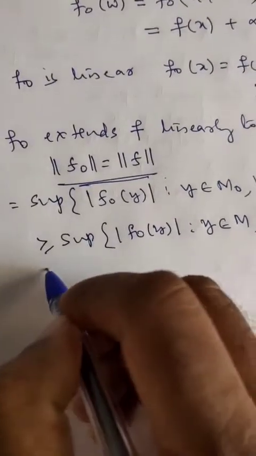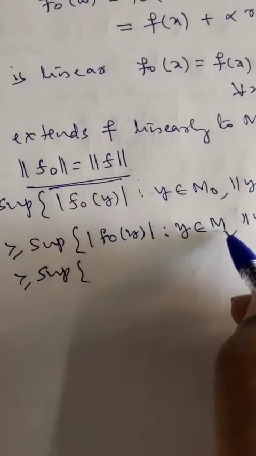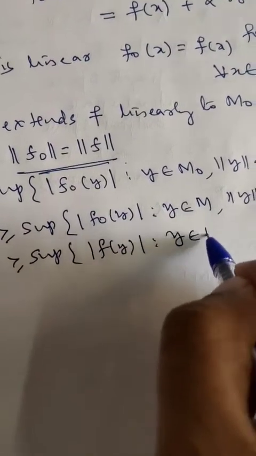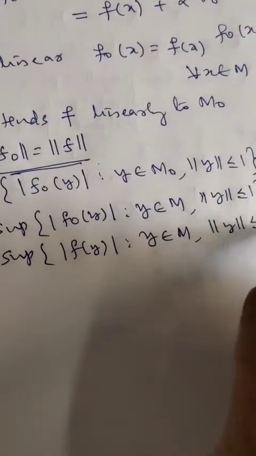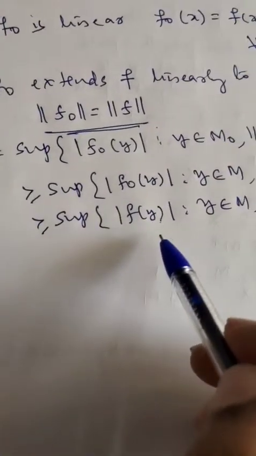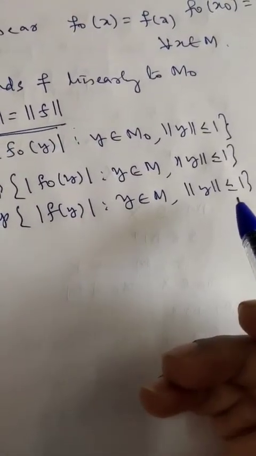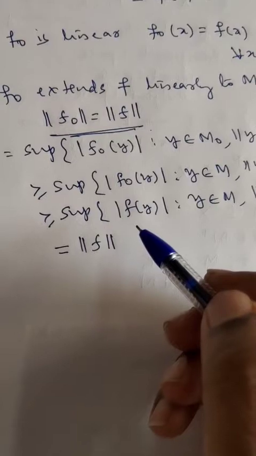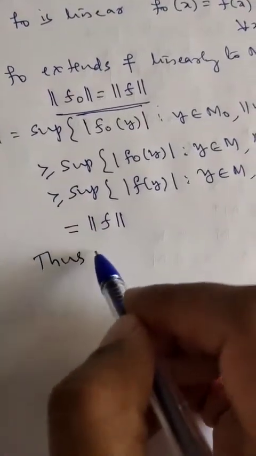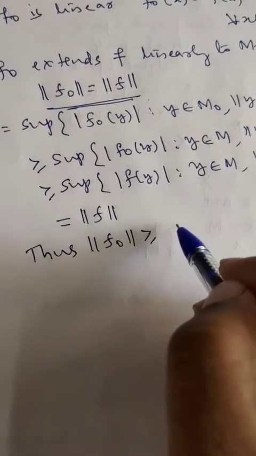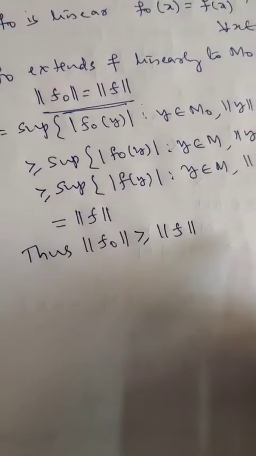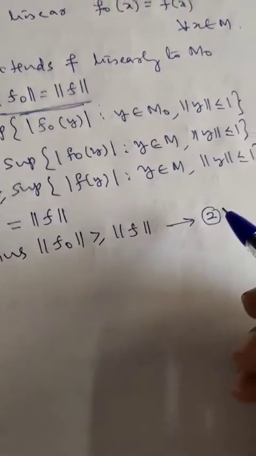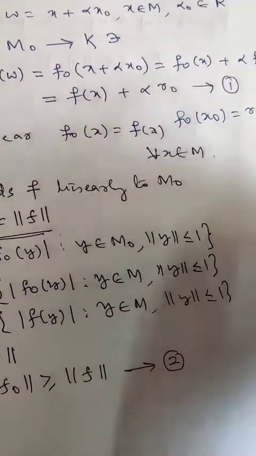So this is greater than or equal to the supremum, where y belongs to M, of f naught of y, which is the same as f of y. So f of y, where y belongs to M, norm of y is less than or equal to 1. Now the supremum of mod of f of y, where y belongs to M, norm of y is less than or equal to 1, is nothing but the function norm of f. Thus what we have proved is that the norm of f naught is greater than or equal to the norm of f. Call this inequality 1.